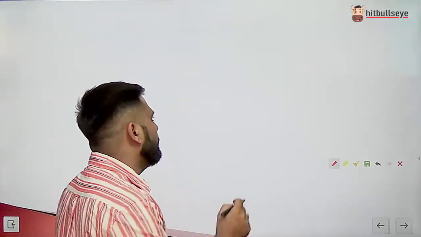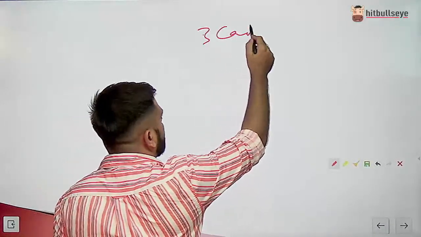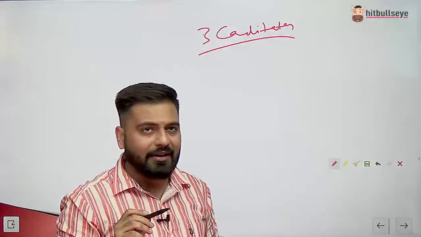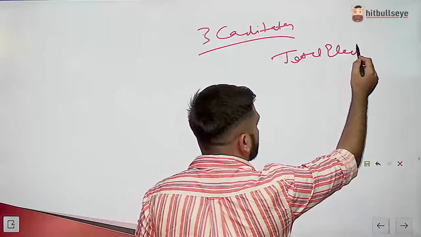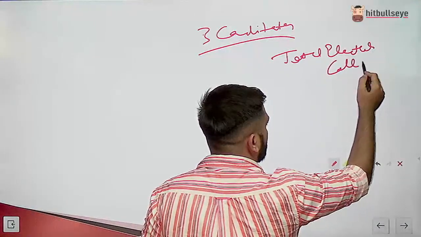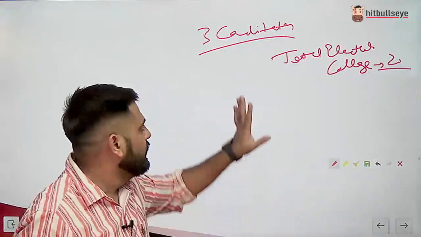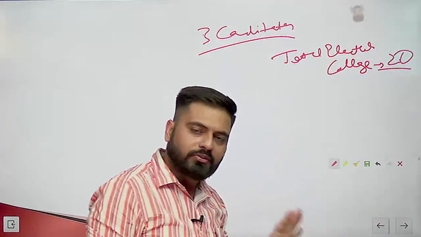Now let me give you an example. Obviously if you have two candidates, it is very easy to get 50% plus one vote. For the sake of example, I'm having three candidates here, right? I'm taking a hypothetical example where the total Electoral College is 20. There are three candidates and 20 people are going to vote for the president's election.